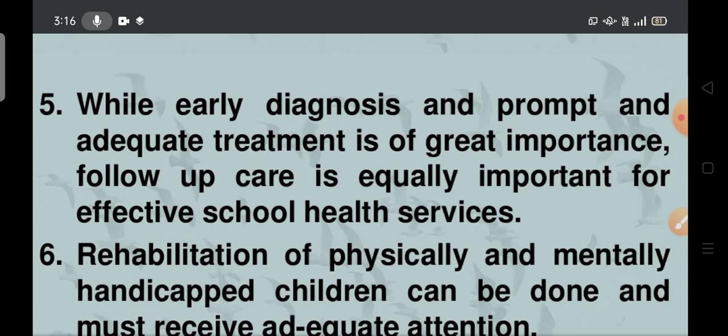So not only early diagnosis and prompt treatment, every child has to get adequate treatment. That is the great importance. It's clear. Follow up care is equally important for effective school health services.